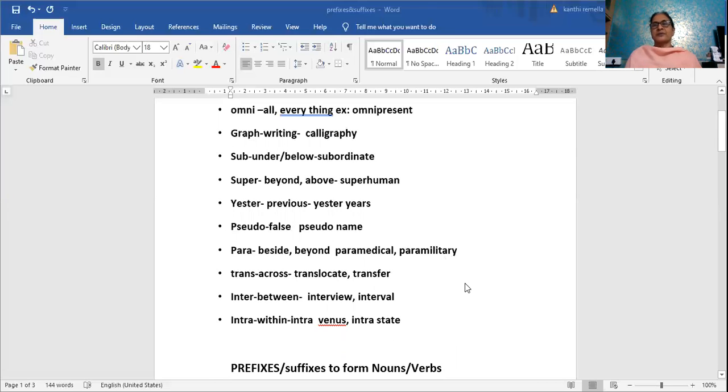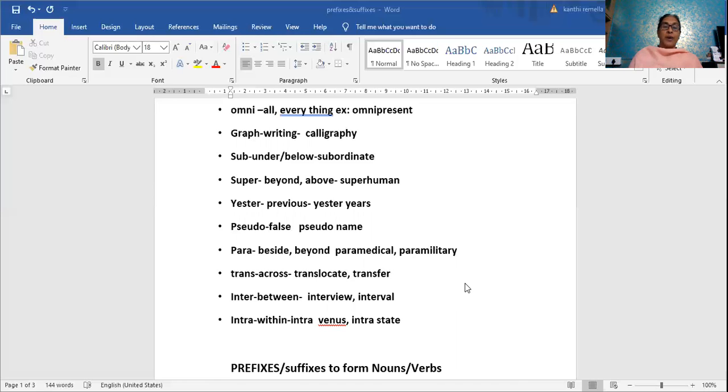Pseudo. I think we use this sometimes. Pseudo means not true. We can say pseudonym. Some people give a false name because they want to hide their identity. Some people cry unnecessarily and we say pseudo tears or false tears, also called hypocritical tears. So pseudo means not real. It can be pseudonym, or pseudo tears.